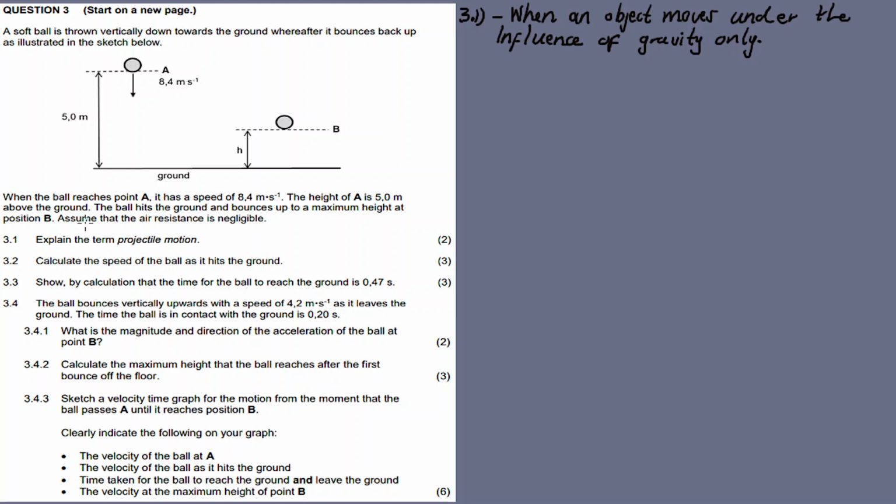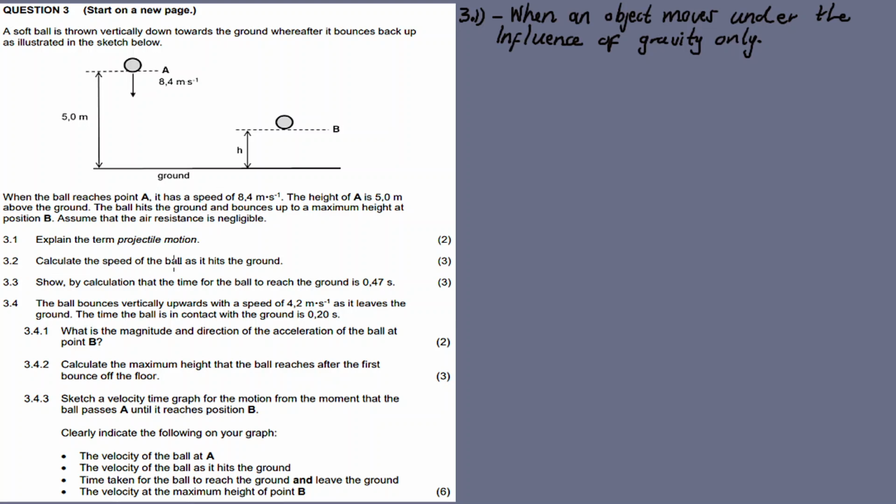Hence we were assuming that the air resistance is negligible, right? Once air resistance is considered, it is no longer projectile motion; only the gravitational force must be at play. Then the object you throw or drop can be considered a projectile motion.